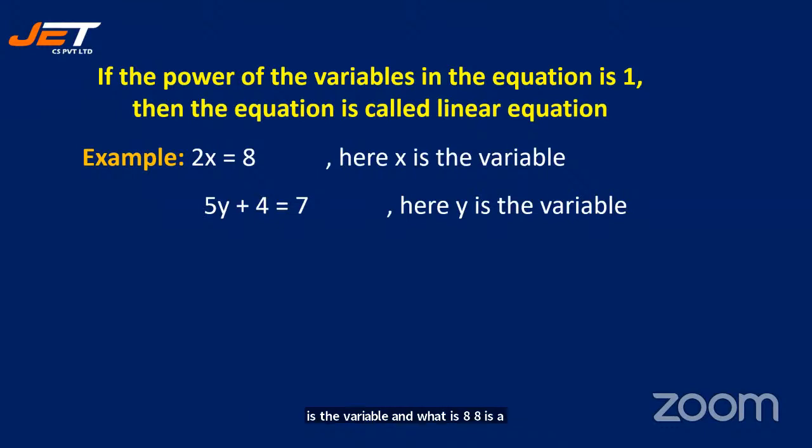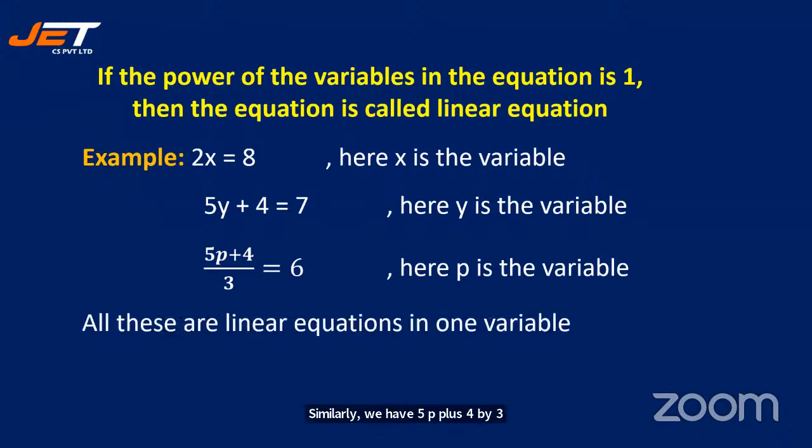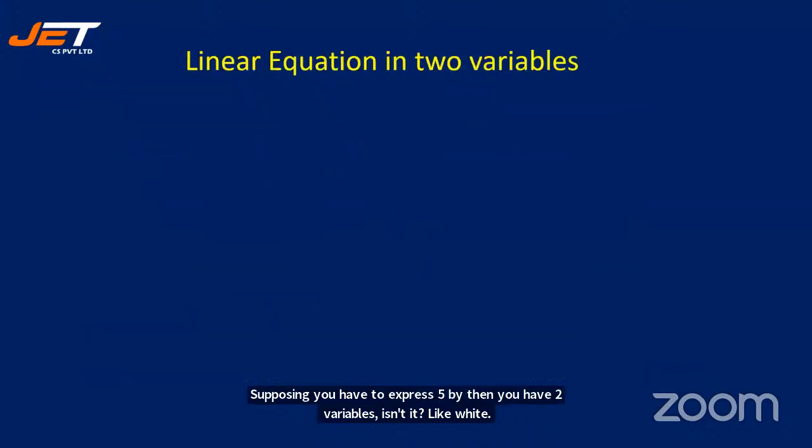Next, 5y plus 4 is equal to 7. Here y is a variable. Similarly, we have 5p plus 4 by 3 is equal to 6. Here p is the variable. All these are linear equations in one variable. One variable means, see, in 5y plus 4, you have only one variable, y. Supposing you have 2x plus 5y, then you have two variables. The values of x that satisfy the equation are the solution.